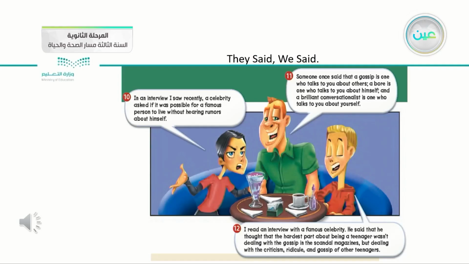The last part in our lesson today, 10, 11, and 12. Pick up your pens and we will listen together to these quotations. 10. In an interview I saw recently, a celebrity asked if it was possible for a famous person to live without hearing rumors about himself. 11. Someone once said that a gossip is one who talks to you about others, a bore is one who talks to you about himself, and a brilliant conversationalist is one who talks to you about yourself.